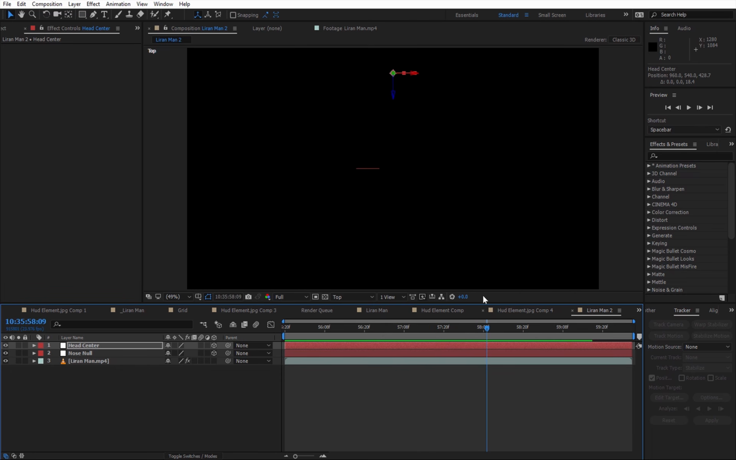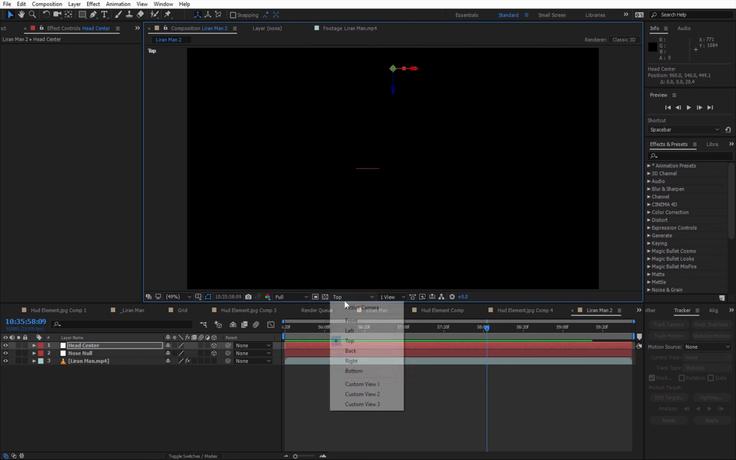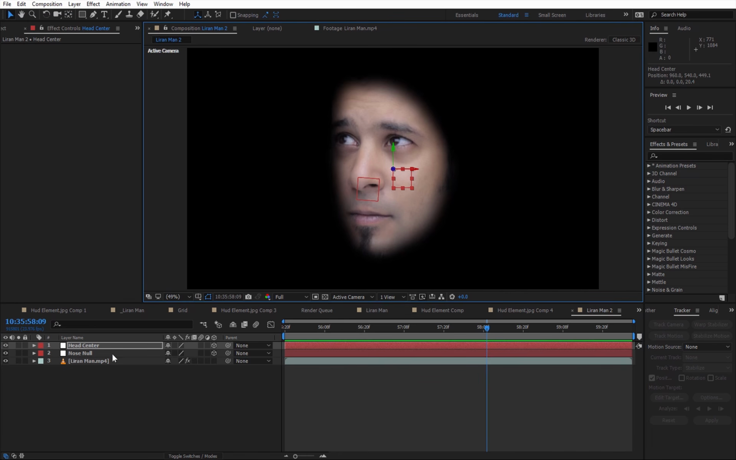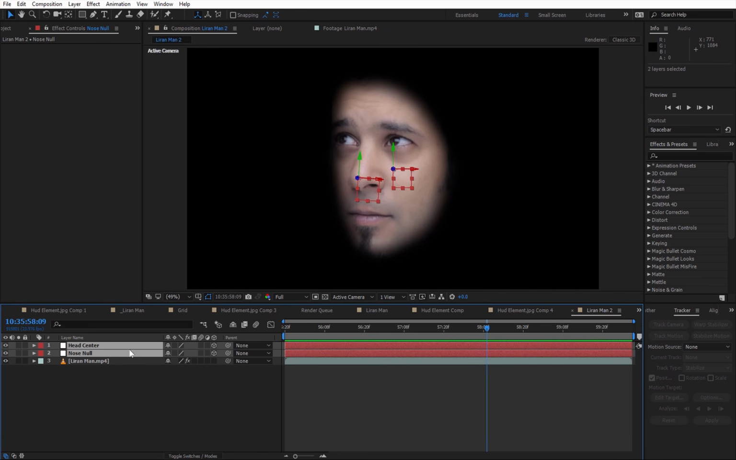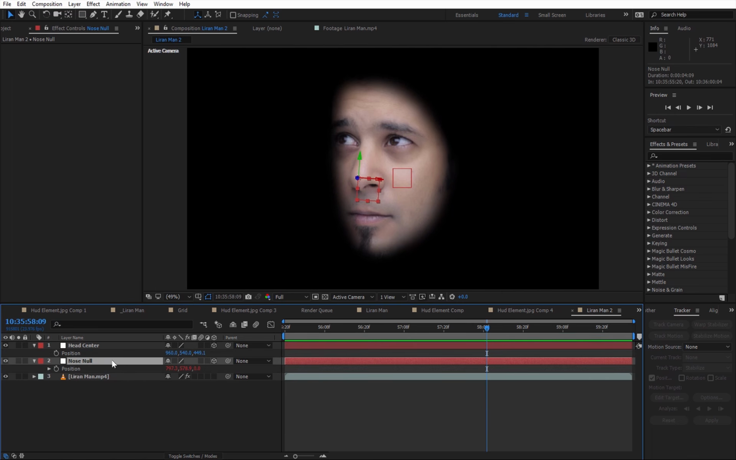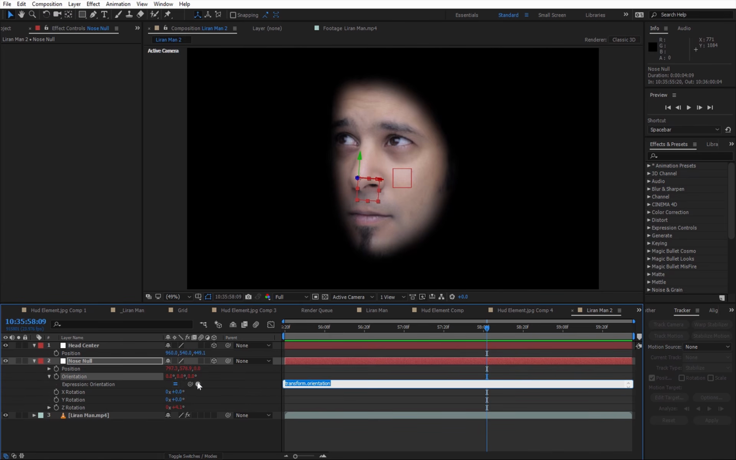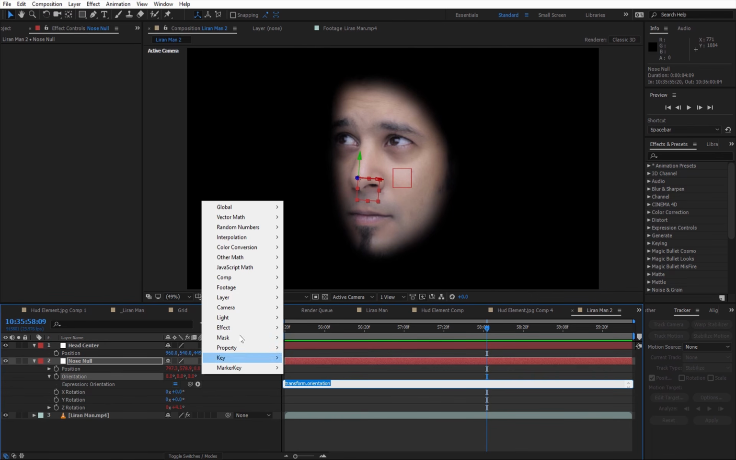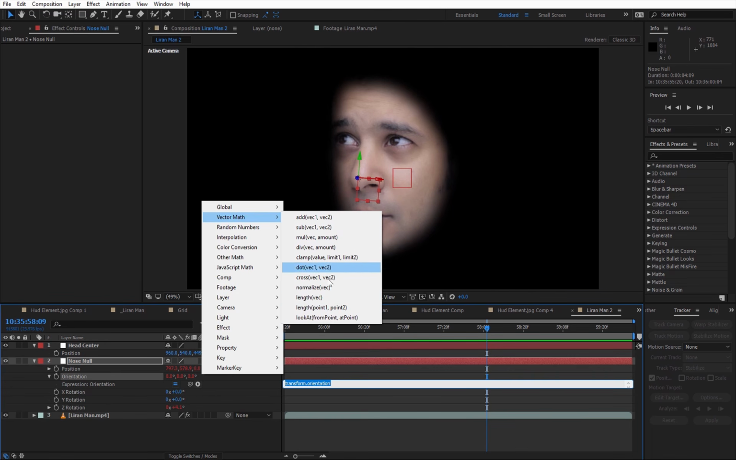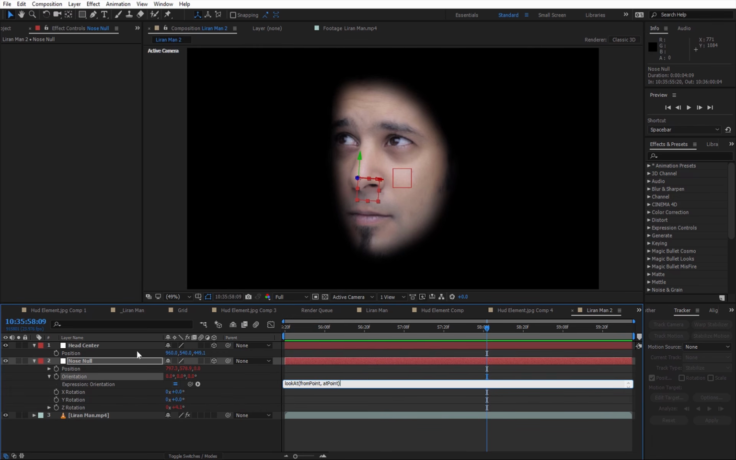So now when I have the head center placed, I can go back to the active camera, and I'm going to open the position of both of the layers, and press Shift R and reveal the orientation of the nose null. I'm going to Alt click, go to the expression menu, and take from the vector math the look at expression, which is going to extract a 3D orientation based on the position of both the layers.